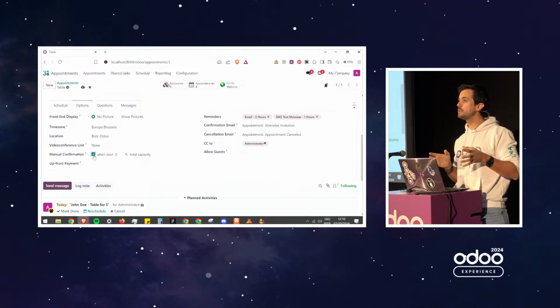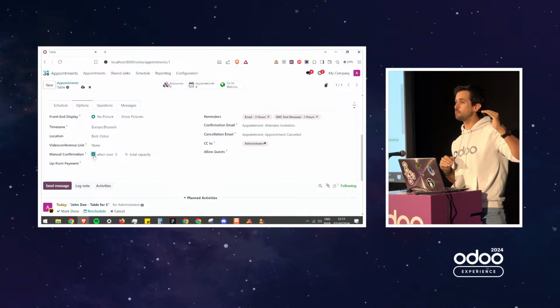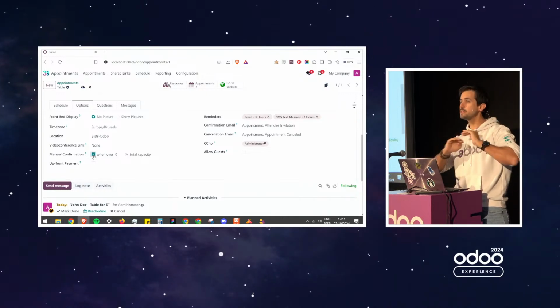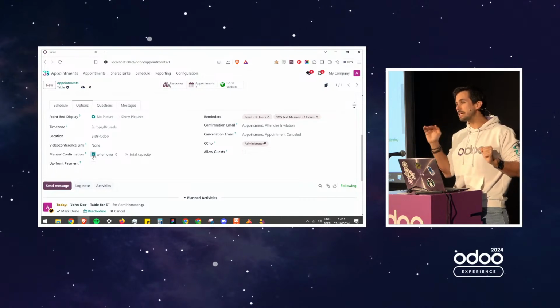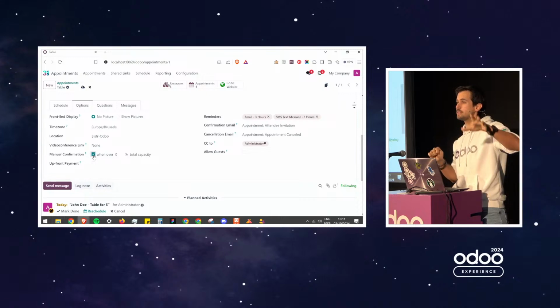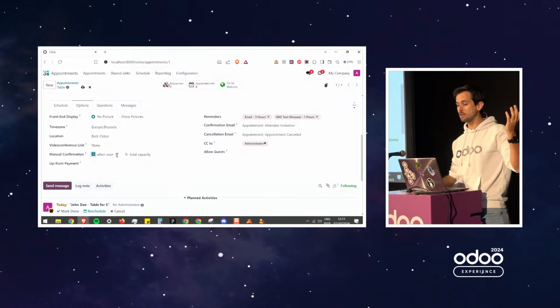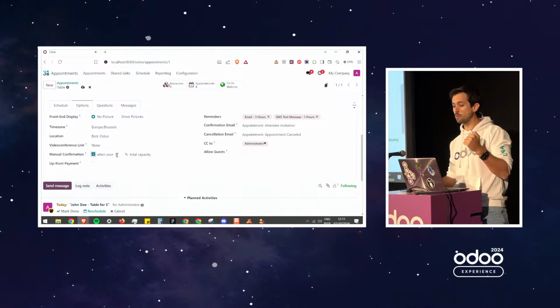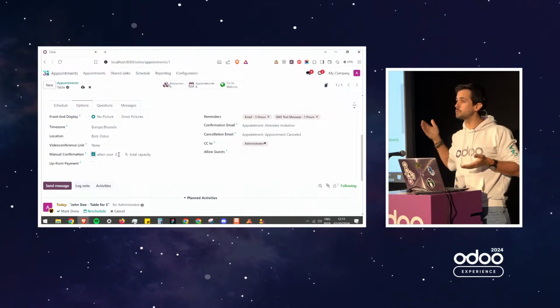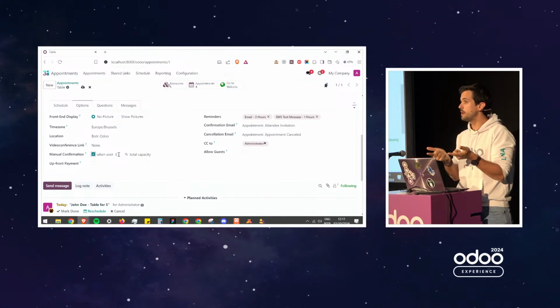Why is that useful? If you're a restaurant, you could say, okay, up to 80% of the capacity of my restaurant, you can just accept everyone. But from that level, I need to manually check because I need to see if I can put extra tables, if I have enough staff, etc. So you can say, let me confirm at 0 or let me confirm at a specific threshold. The idea is that you are in charge and you can manually confirm.